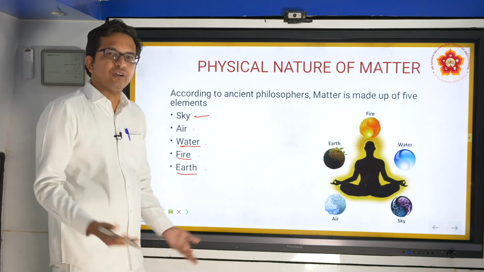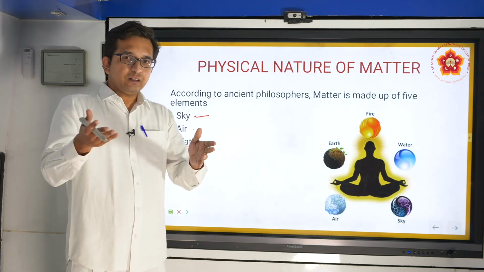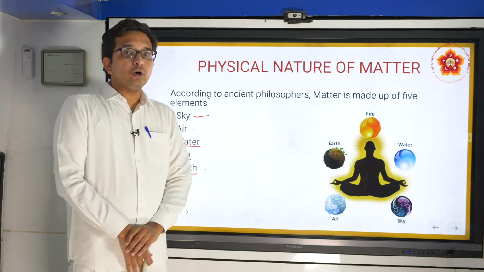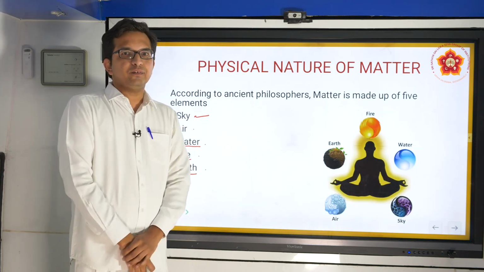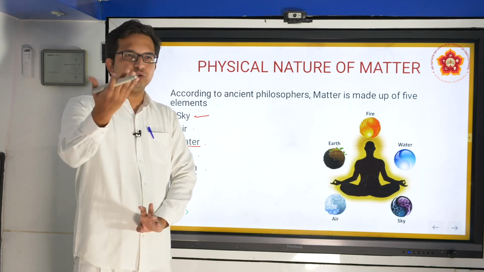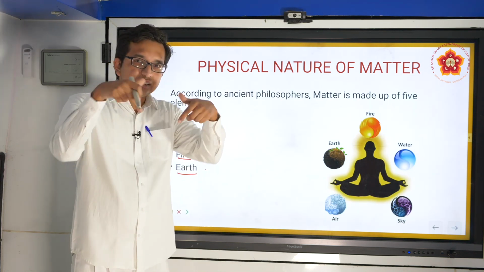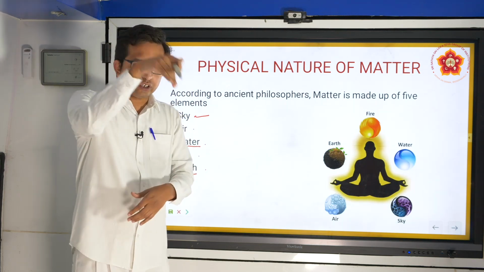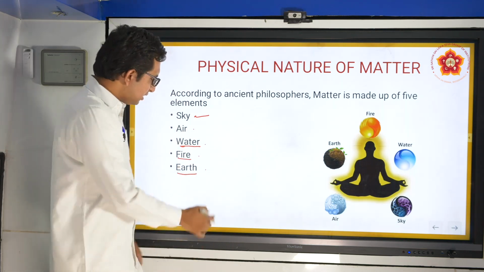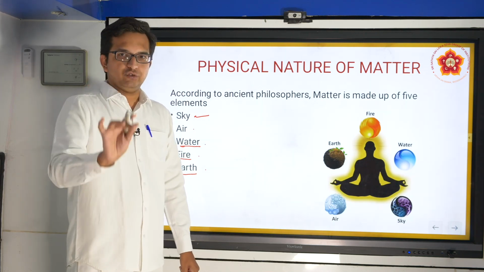Finally, the earth. What is this earth? Something on which I am standing for now. Something which offers us a place to live. It also has many things inside it. If you remember, we have extraction of metals and all. We use aluminium, we use copper, zinc. All these are present inside the earth's crust. You dig open the earth's crust and then you get these materials. So this earth forms the very basis of our living conditions.